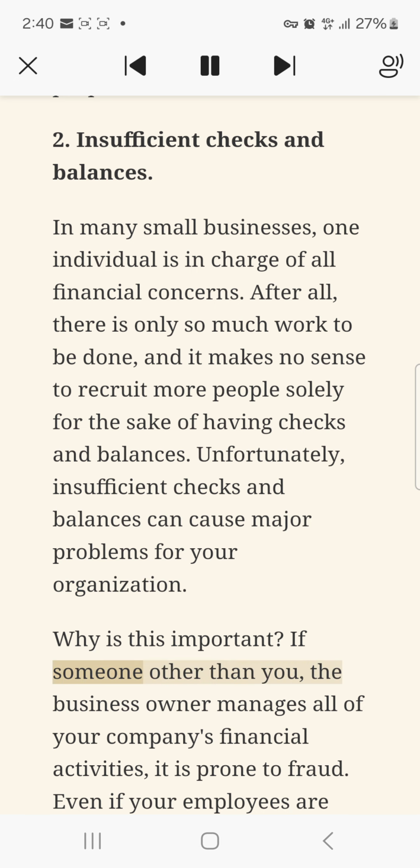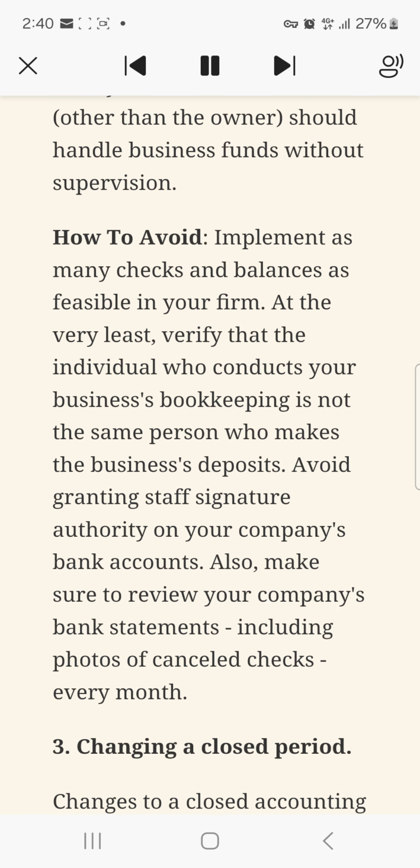Why is this important? If someone other than you, the business owner, manages all of your company's financial activities, it is prone to fraud. Even if your employees are like family, or if they are family, no one in the business, other than the owner, should handle business funds without supervision. How to avoid: implement as many checks and balances as feasible in your firm. At the very least, verify that the individual who conducts your business's bookkeeping is not the same person who makes the business's deposits. Avoid granting staff signature authority on your company's bank accounts. Also, make sure to review your company's bank statements, including photos of canceled checks, every month.